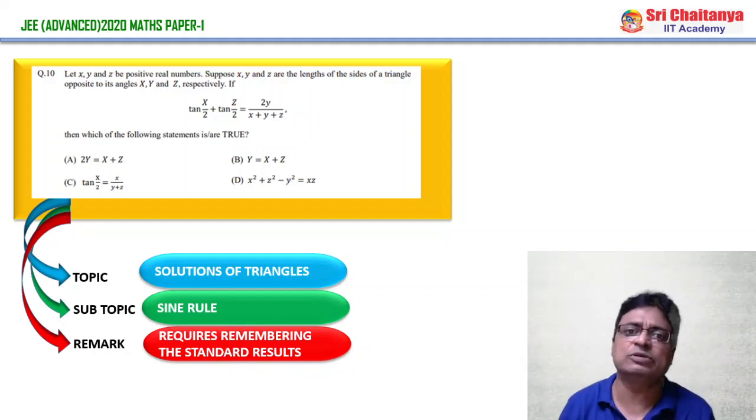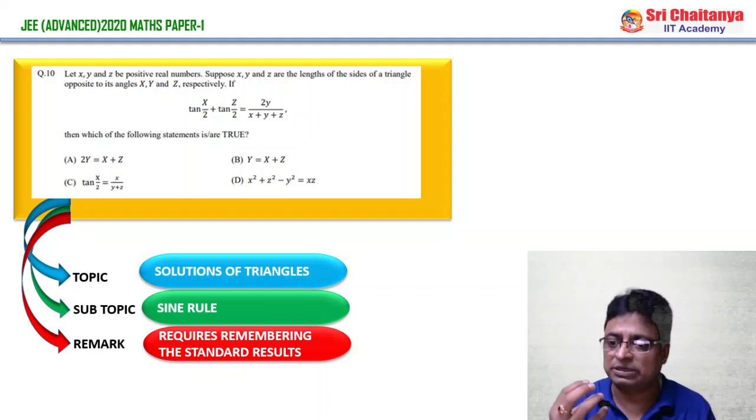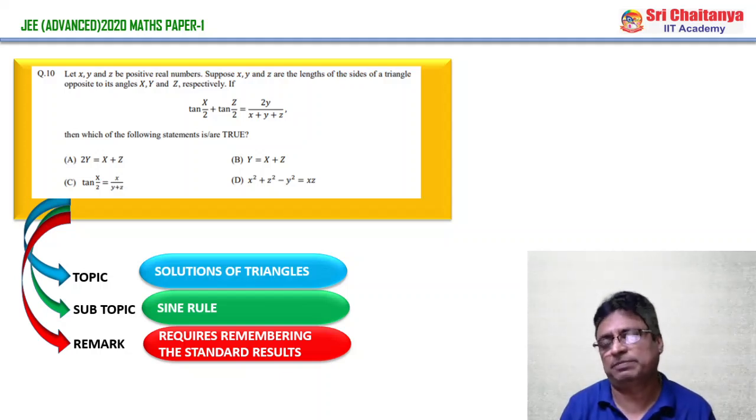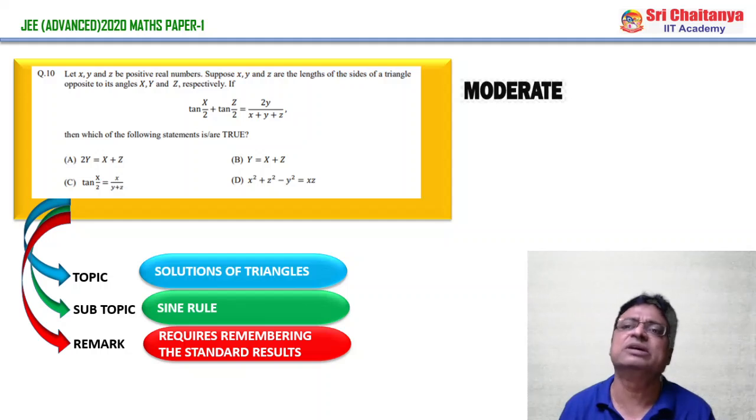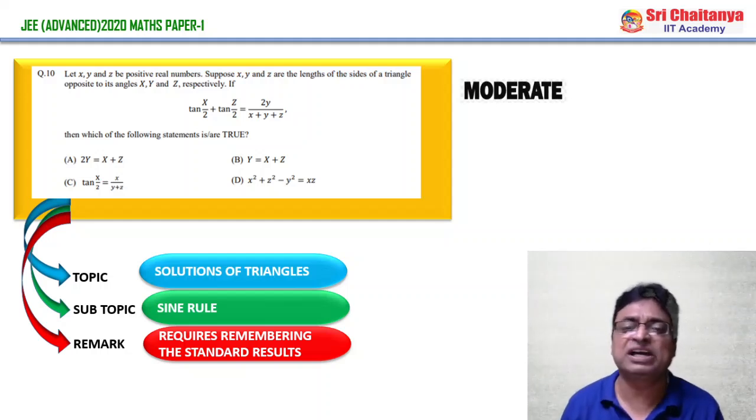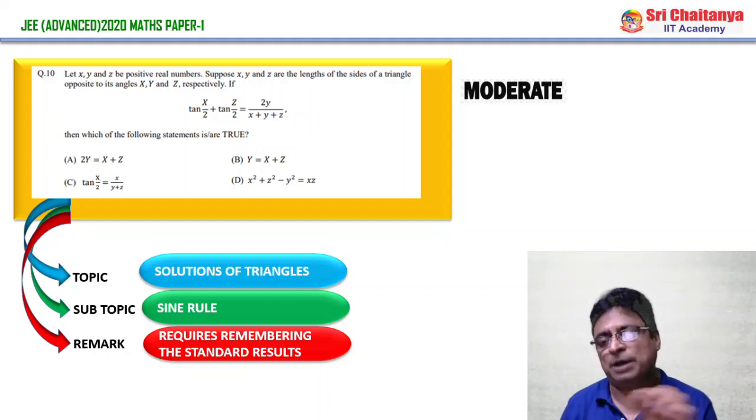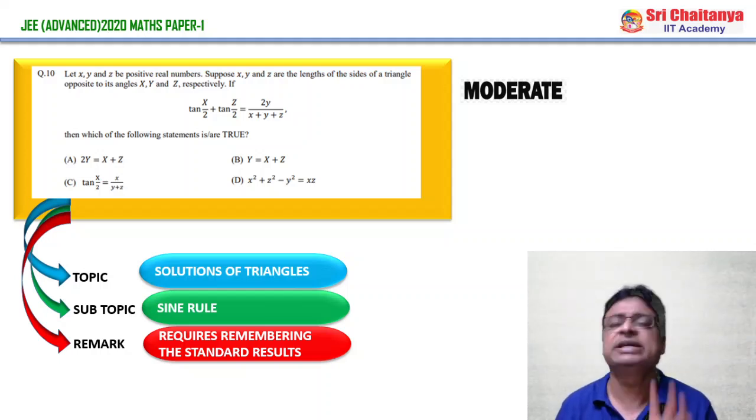If anybody knows all the standard formulae and their applications in properties of triangles, the question becomes moderate. Otherwise it is a very difficult question, because you need to solve all options, as every option is considered a single problem.